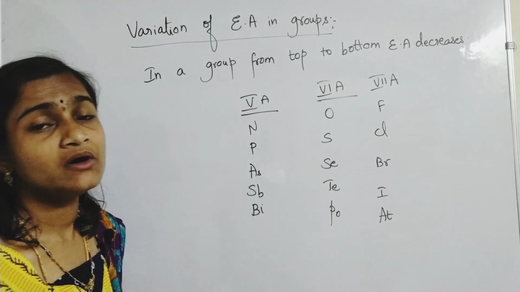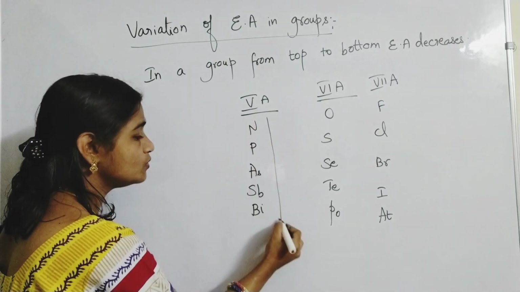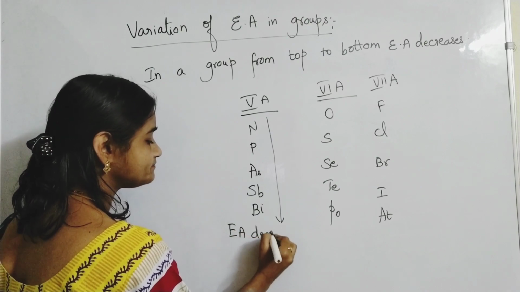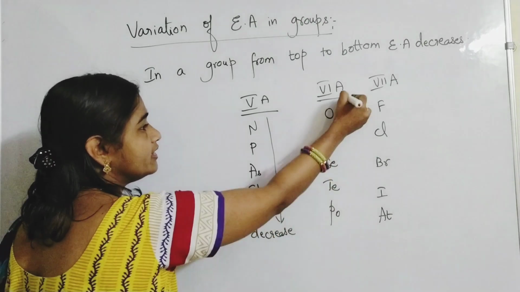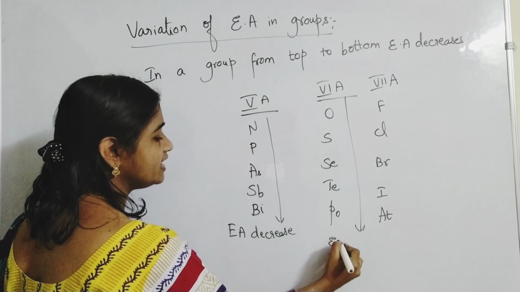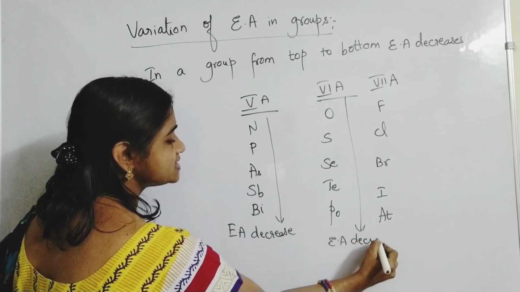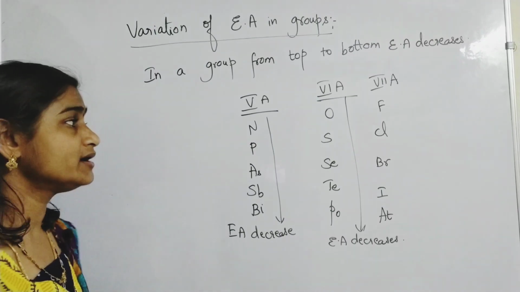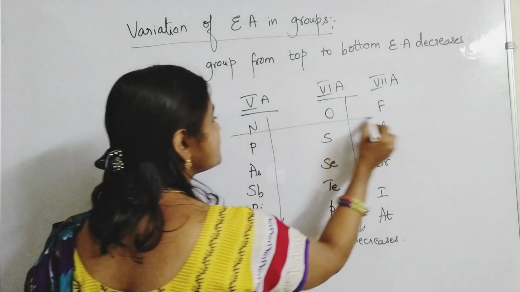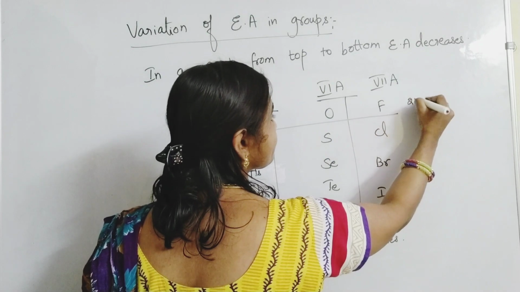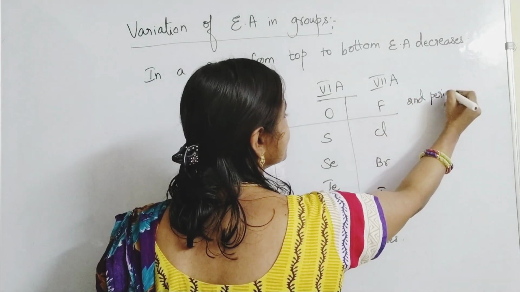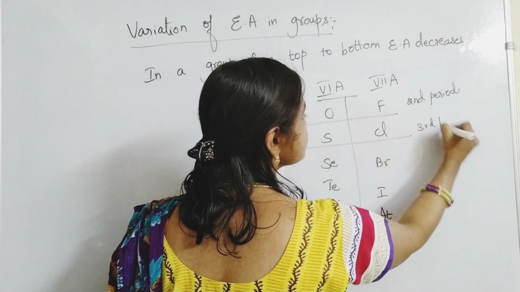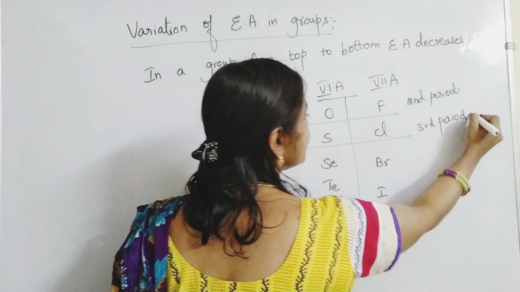So now what I said: down the group, electron affinity decreases. Please remember this point. But one important thing: these are all second period elements, and these are third period elements.